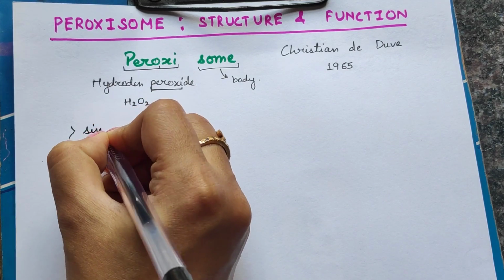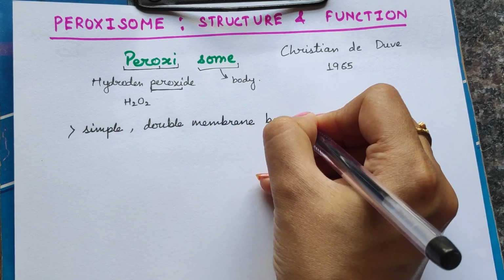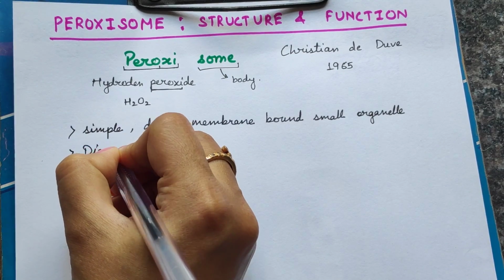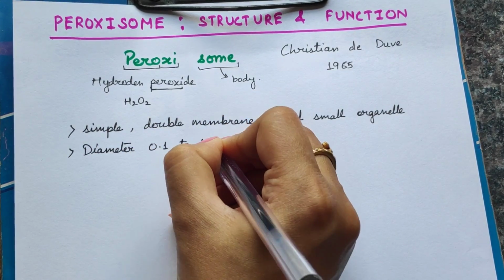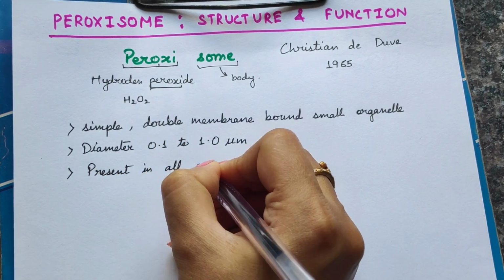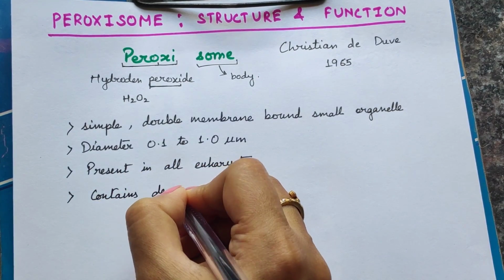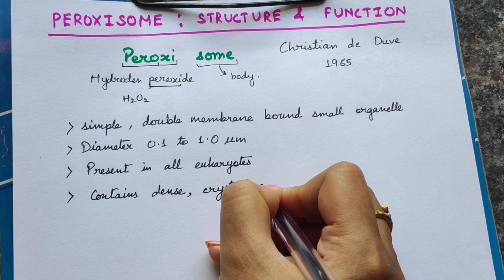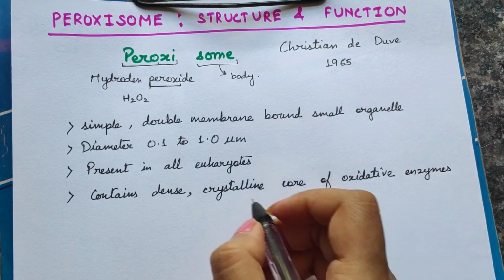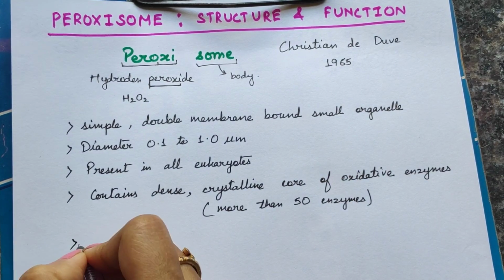Now, peroxisome is a very simple and double membrane bound cell organelle. That means it has got a double membrane, and it's a very small organelle. So the diameter is about 0.1 to 1.0 micrometer. And this organelle is present in all the eukaryotes. So we will find this in all the eukaryotic animals. And it contains a very dense crystalline core of oxidative enzymes. There are approximately more than 50 enzymes present within this peroxisome. The enzymes that are present here are mostly oxidase and catalase enzymes.